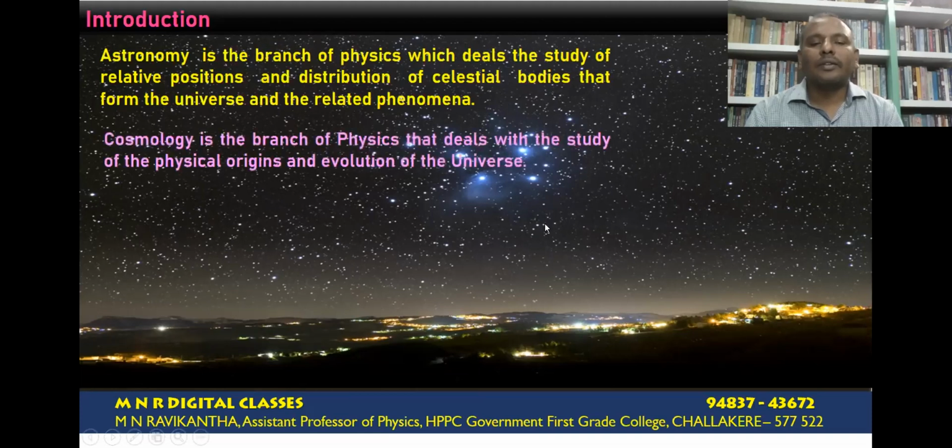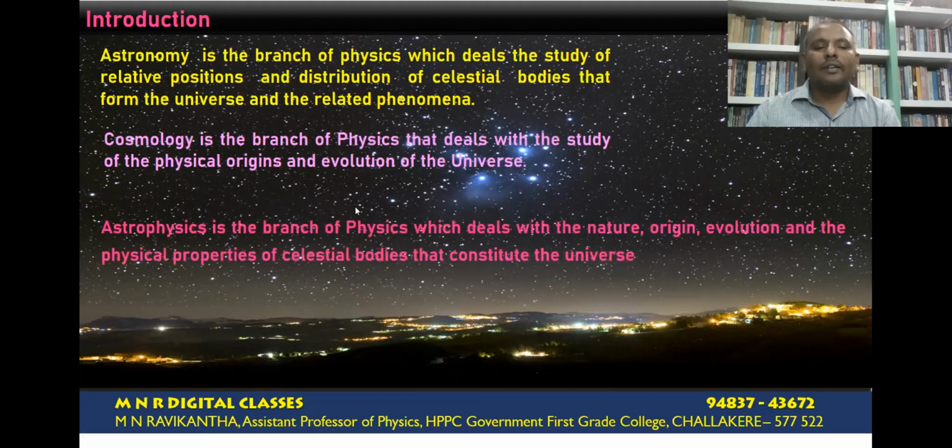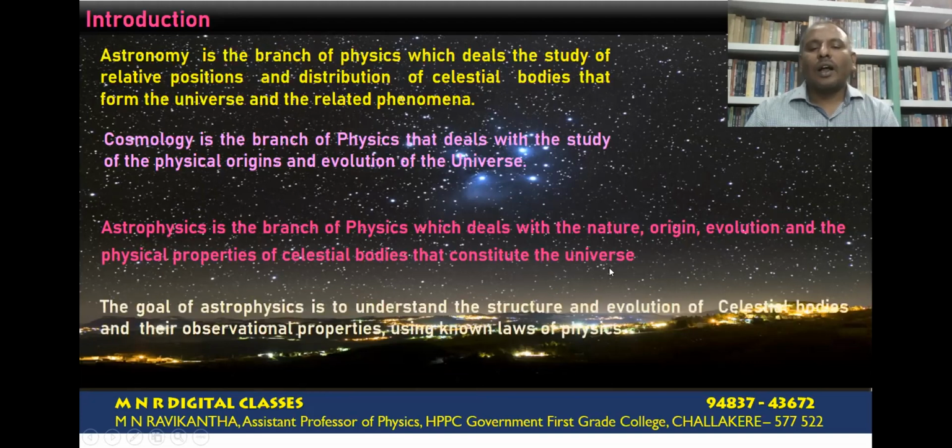The second major branch is cosmology, which deals with the study of the physical origins and evolution of the universe. The third branch is astrophysics, which is the main theme of this series. Astrophysics deals with the nature, origin, evolution, and physical properties of the celestial bodies that constitute the universe. The main goal of astrophysics is to understand the structure and evolution of celestial bodies and their observational properties with the known laws of physics.